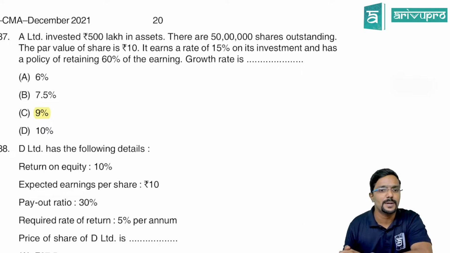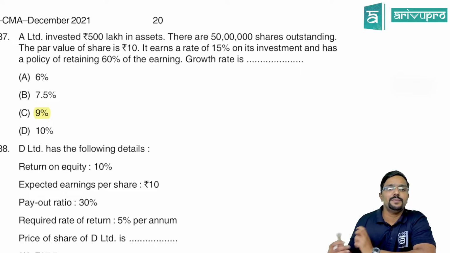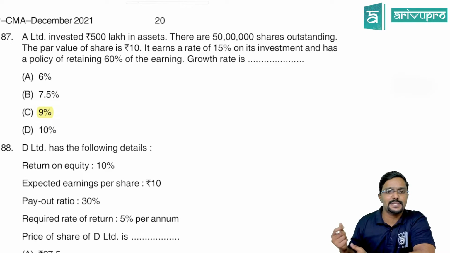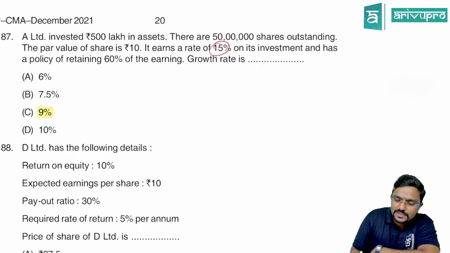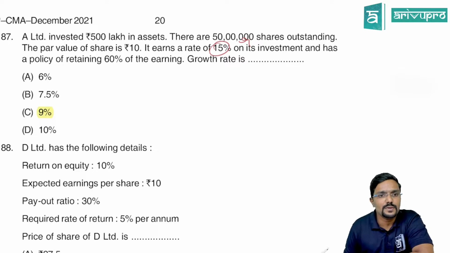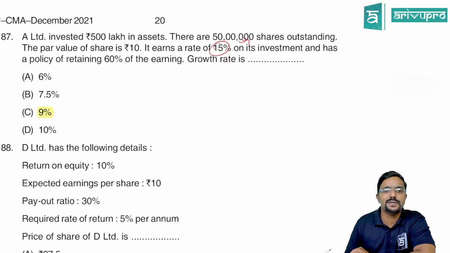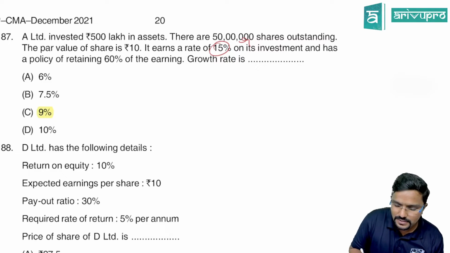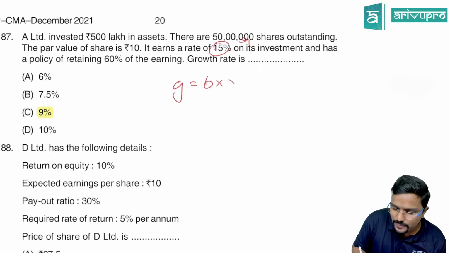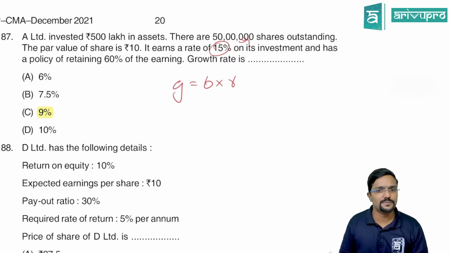that question. Yeah, chalo. A Limited invested 500 lakh in assets. There are 50 lakh shares outstanding. The par value of the share is 10. It earns a rate of 15% on its investment, which is nothing but R, small r, and has a policy of retaining 60% of earning. Growth rate is? So growth rate means what will you do, guys? G is equal to B into R. R is directly given, which is 15%.